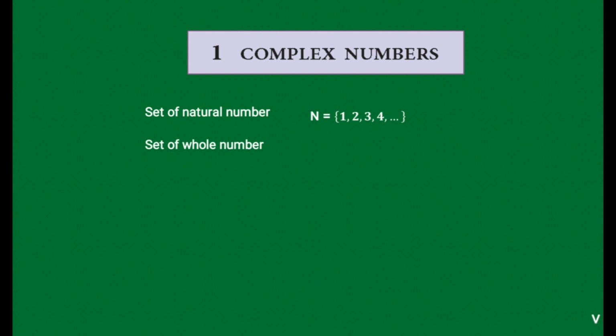Then we need the number 0. The set of natural numbers including 0 is called the set of whole numbers, and whole numbers are denoted by the letter capital W. The elements of the set of whole numbers are 0, 1, 2, 3 and so on. The whole numbers are also an infinite set. Then we see the set of integer numbers.